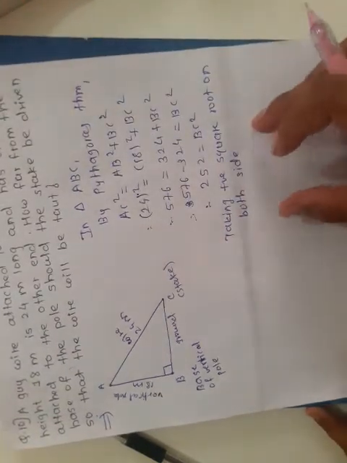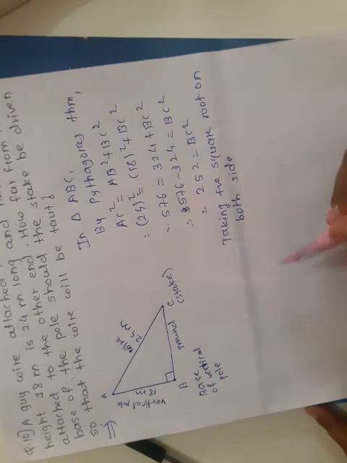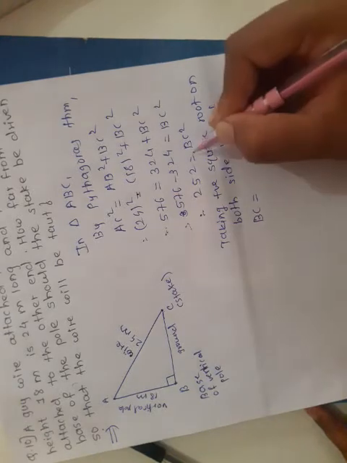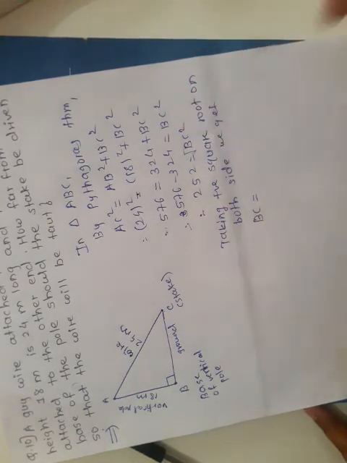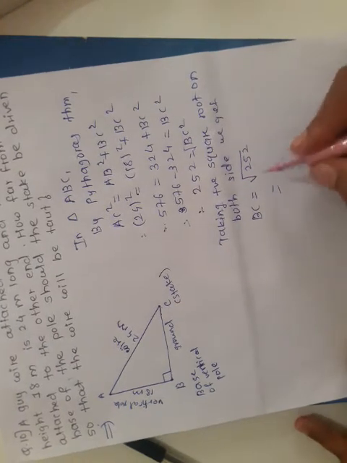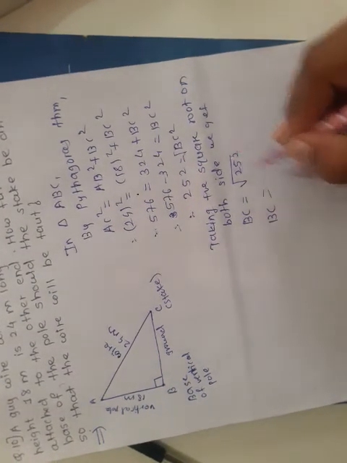If you need the positive value only, then you have to write the positive square root. So taking the positive square root on both sides, we get BC is equal to the root of 252. After taking the root, the square vanishes, and we get only BC. Now, how can we write the square root of 252? Obviously, there is no such exact root found.